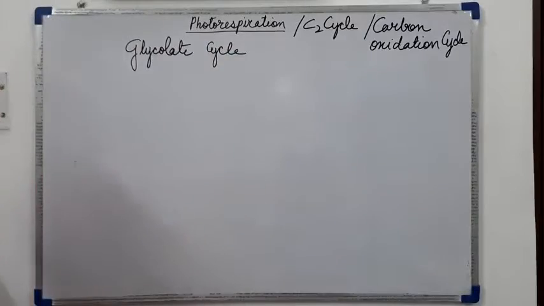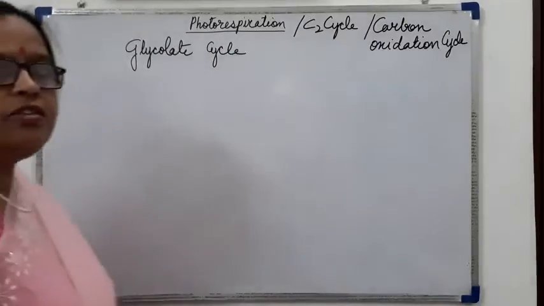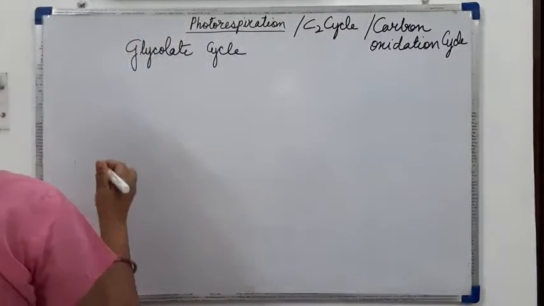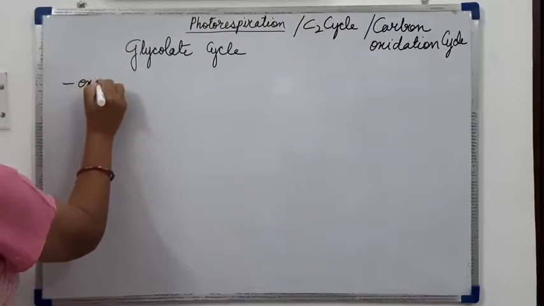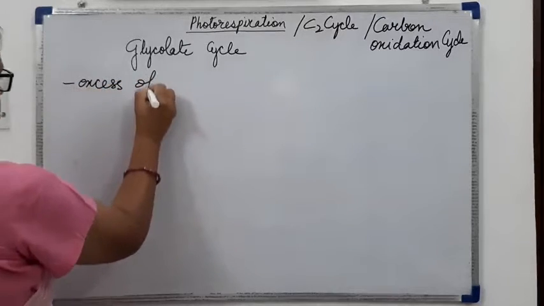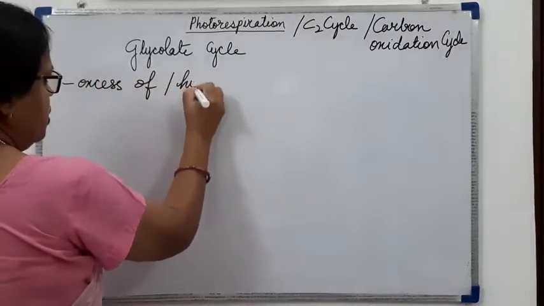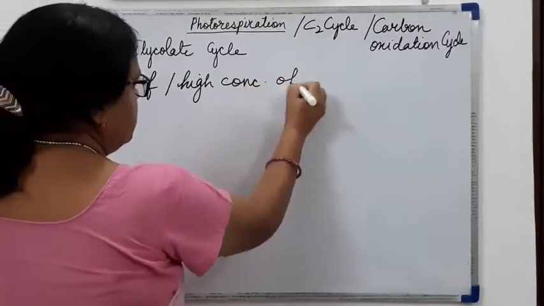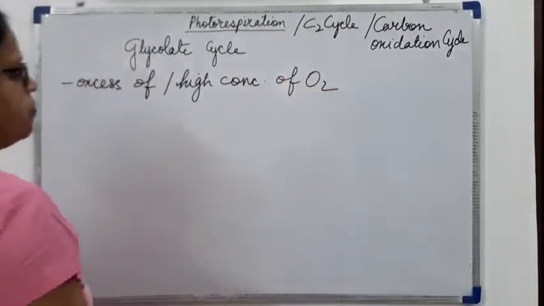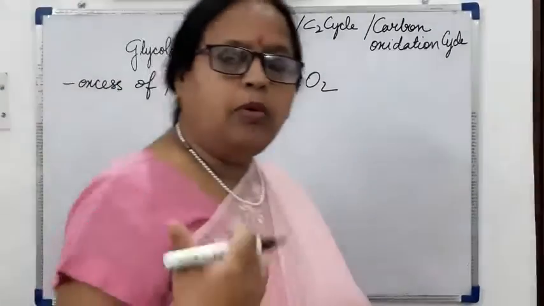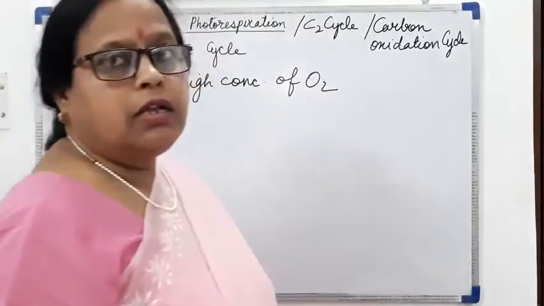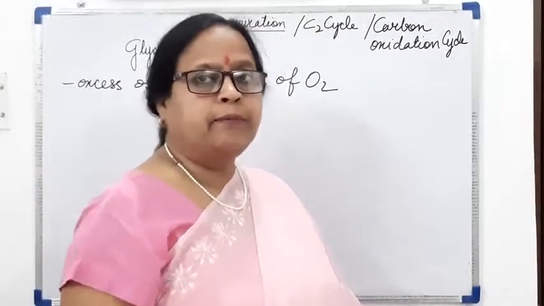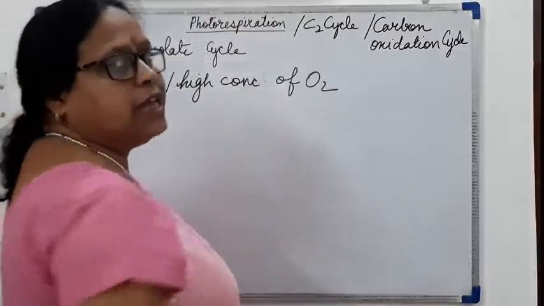Now, the condition which is necessary for this cycle is an excess or high concentration of oxygen. So whenever there is more oxygen in the environment, the normal C3 cycle plants will start doing the process of the C2 cycle.